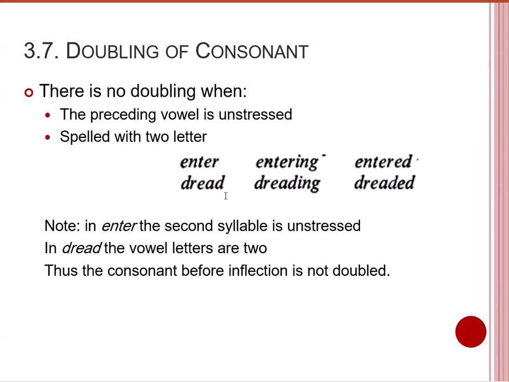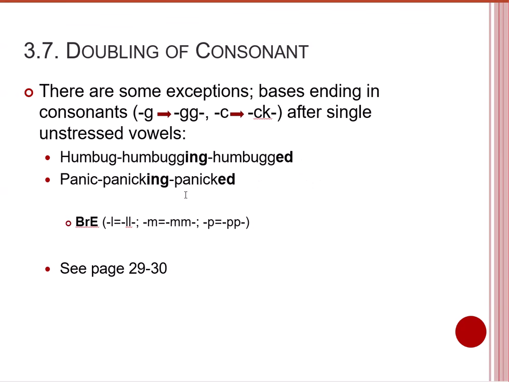Dread has one single syllable, and it is stressed, but again, the final consonant of the base is not doubled with the addition of ing and ed, because the vowel appears in two letters. See, we have the letter E and A, so it has two letters. That's why there is no doubling of the final consonants. There are some exceptions, of course. No rule in English has no exception. The exceptions are listed in the book. You can check them on pages 29 and 30.